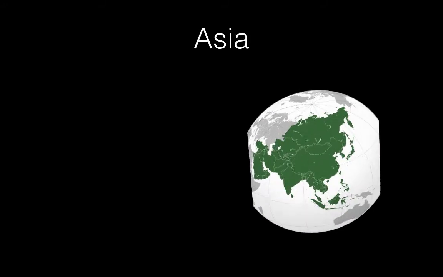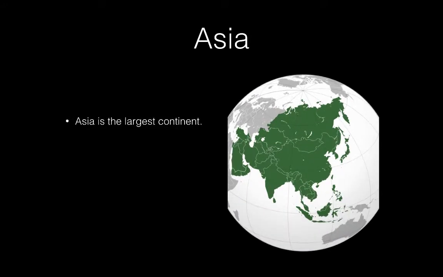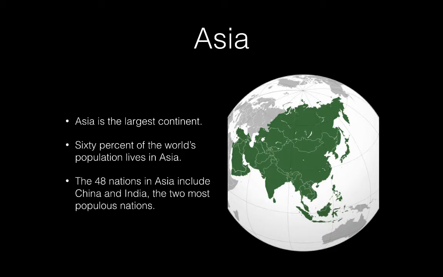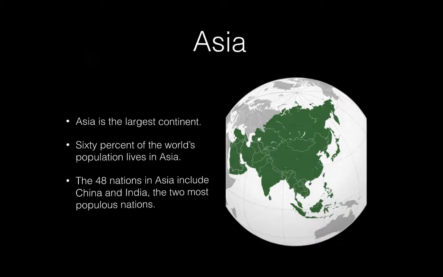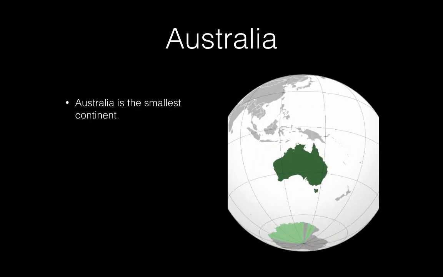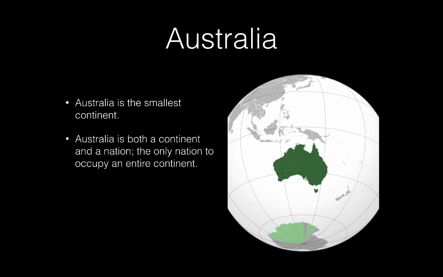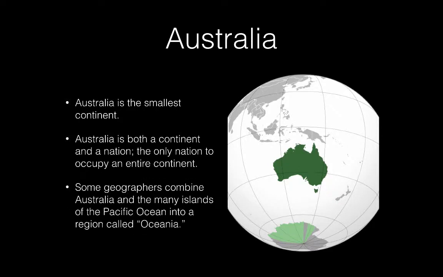Asia. Asia is the largest continent. 60% of the world's population lives in Asia. The 48 nations in Asia include China and India, the 2 most populous nations. Australia. Australia is the smallest continent. Australia is both a continent and a nation, the only nation to occupy an entire continent. Some geographers combine Australia and the many islands of the Pacific Ocean into a region called Oceania.